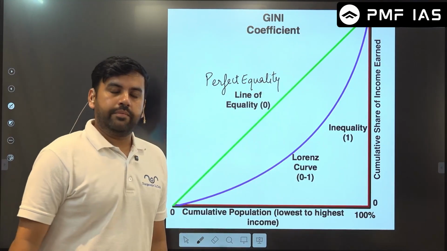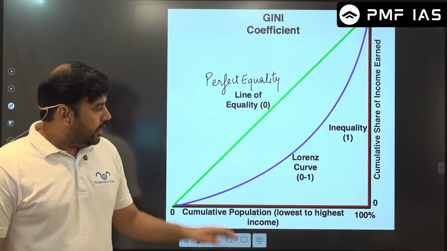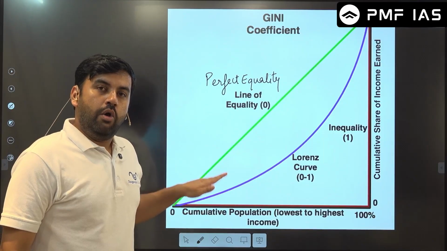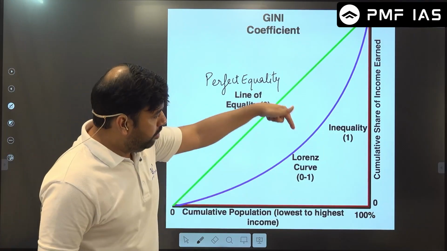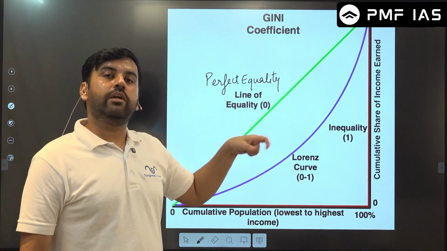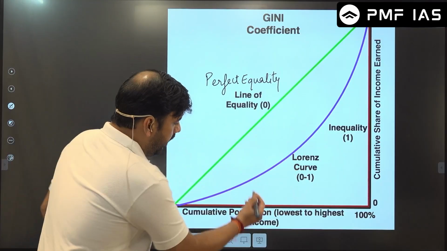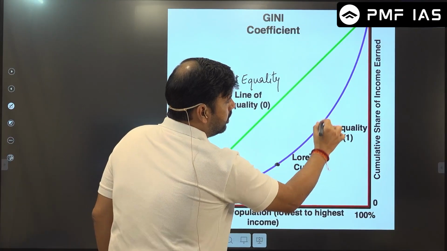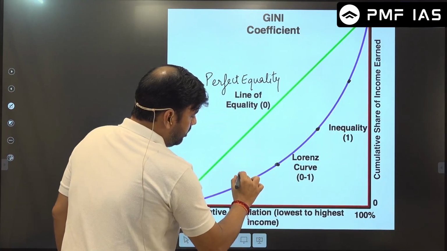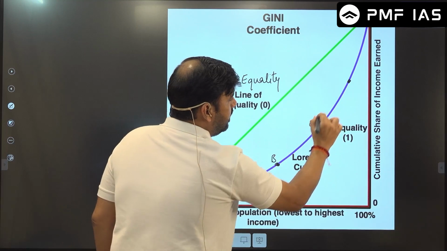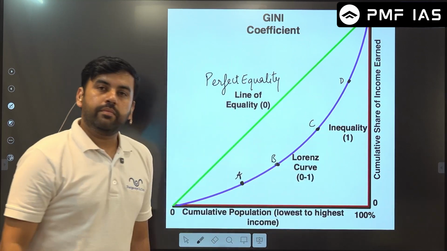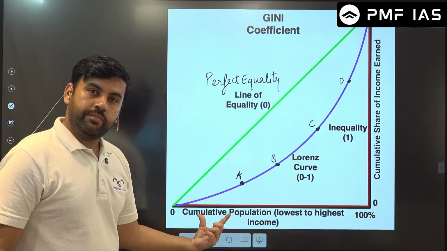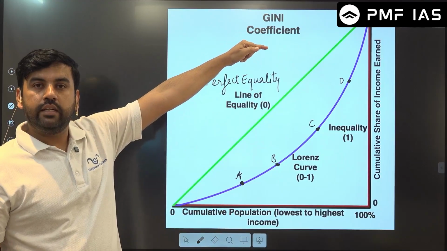Perfect equality, right? Now the blue line that you see is known as the Lorenz curve. The blue line is showing the status of a particular country. Let's say this blue line shows the status of India's population, right? So there are multiple points, let's say points A, B, C and D. These points show how much of the population is earning how much money, right?